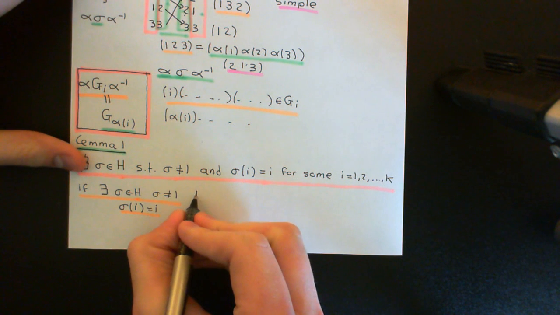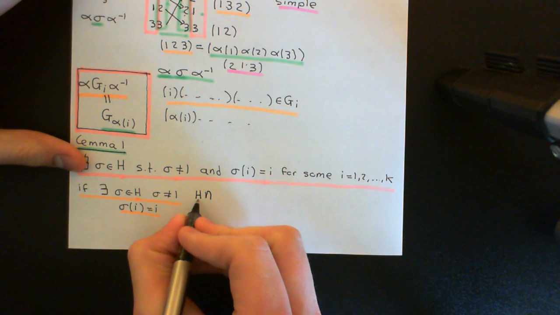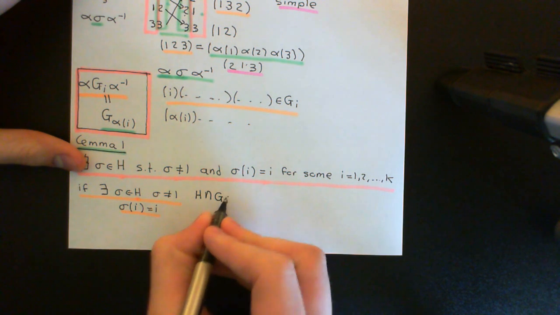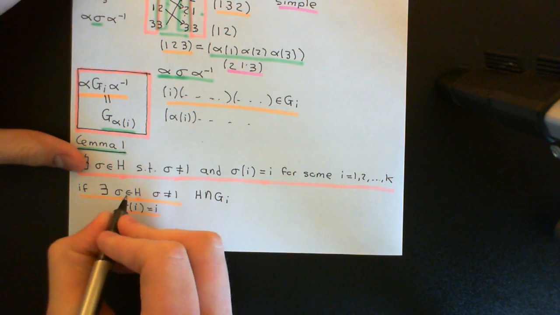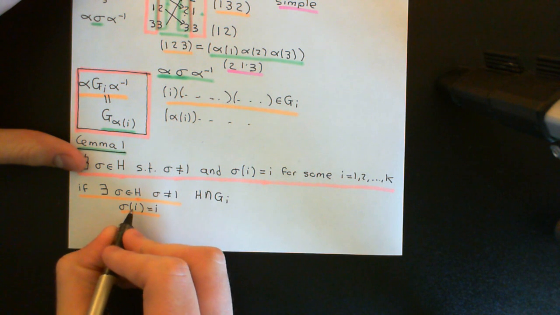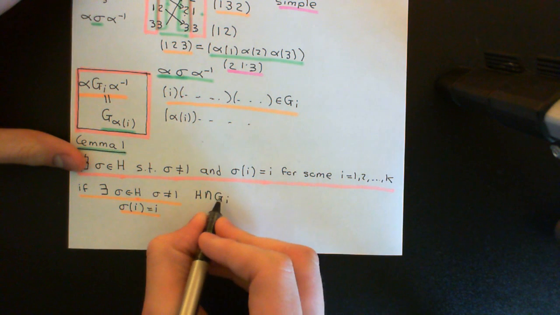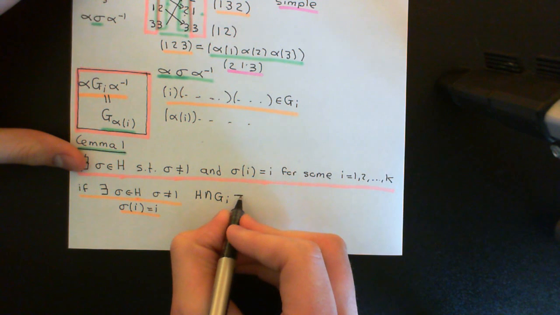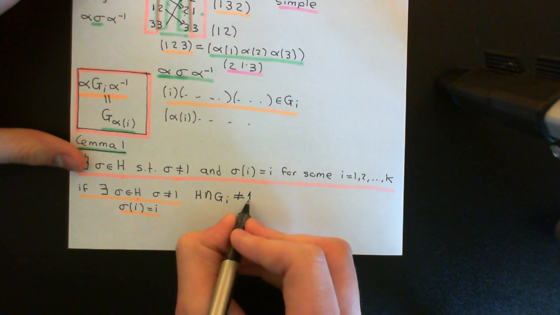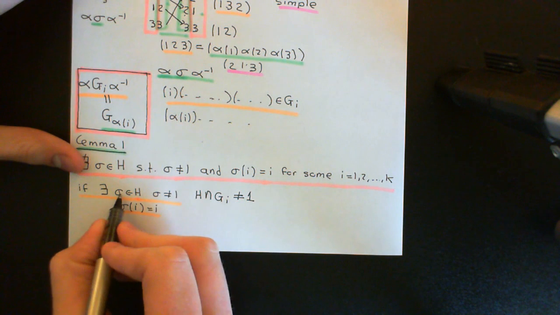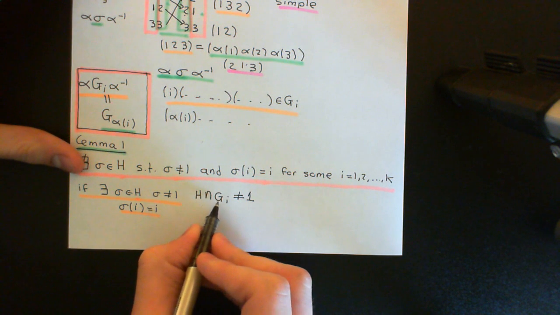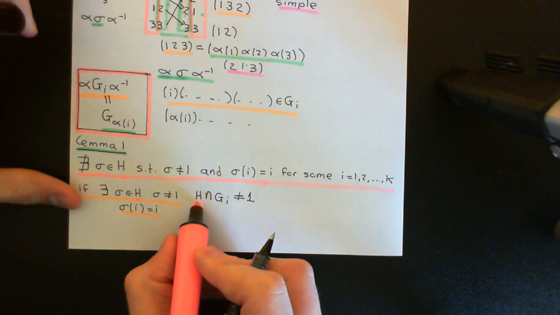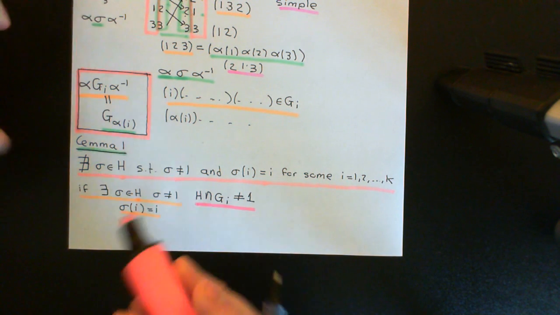Well, firstly, note that this means that if I was to intersect this subgroup H with the stabilizer of I, so I is now some fixed value, if this element sigma is fixing some I, we can find the stabilizer for that, Gi here. If we were to intersect these two together, it's not equal to the trivial subgroup. Okay, because it would contain this element sigma, because sigma would be in H and sigma would be in the stabilizer of I. Okay, and therefore I can conclude that this intersection is not the trivial subgroup.